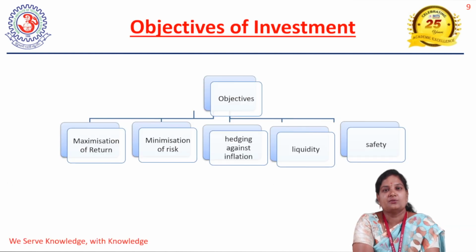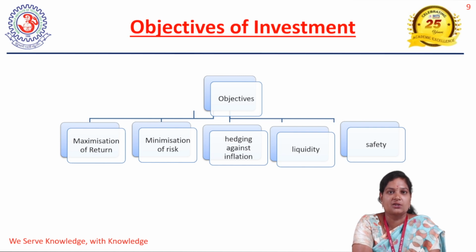Then coming to the major objectives of investment. Here five major objectives are represented. First, every investor has to look into their own objectives. Investment objectives depend on our requirements, needs and goals, so every individual has to think about their objectives and accordingly choose the appropriate investment avenue.